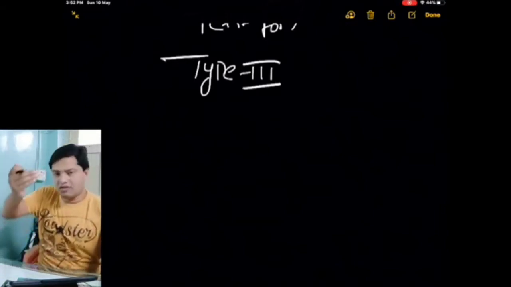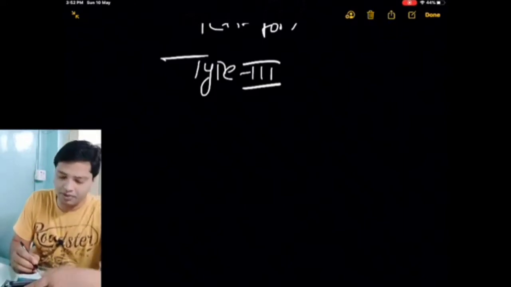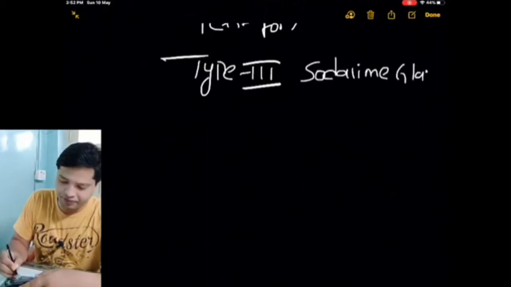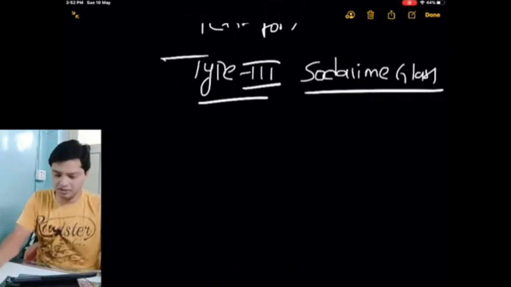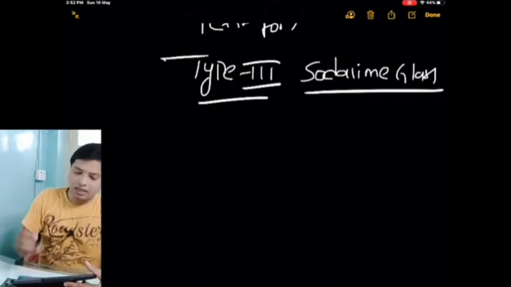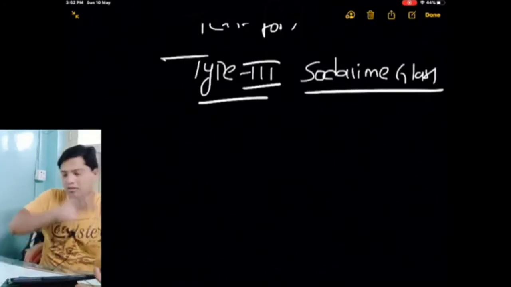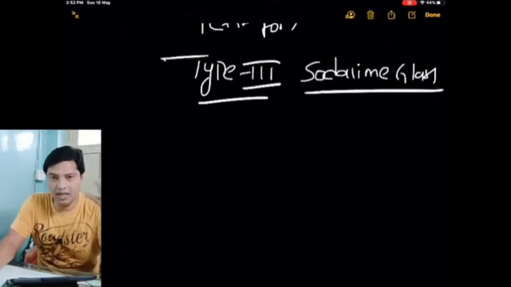To start with the explanation of glass, we will take type 3 glass, which we call general purpose soda lime glass. Type 3 glass is made up of soda, so we call it soda lime glass. What is the main composition of the glass? In glass we generally have silicon as the main component.